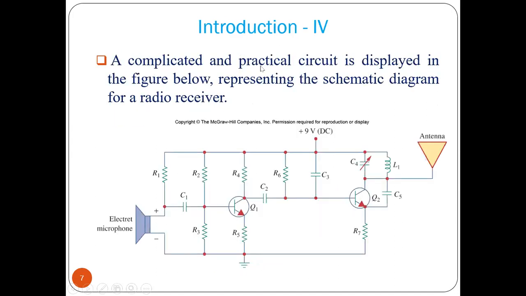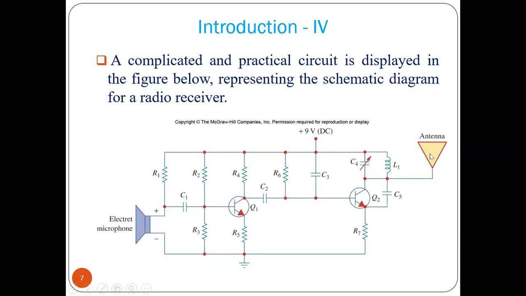A complicated and practical circuit is displayed here. This is the representation of a radio receiver. There is the antenna, so some electromagnetic wave will come here, and it will do some operations on that particular wave, and then a speaker is connected, so we can listen to that. It is coming from the acoustic domain. Acoustic domain means a voice signal.